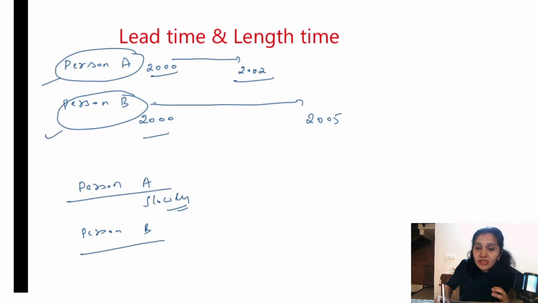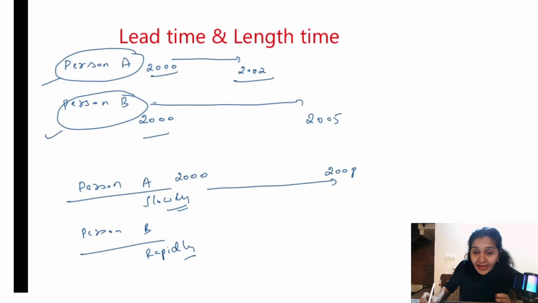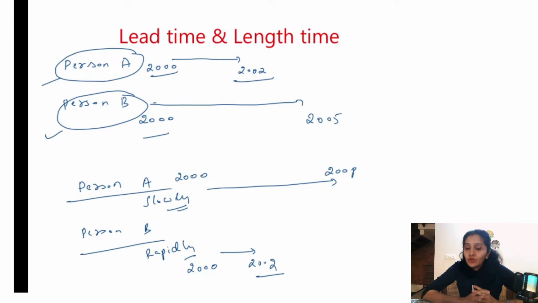Whereas person B is suffering from a disease which is rapidly progressing. So if it develops in the year 2000, in the year 2002 itself, all the signs and symptoms have occurred. For person A, year 2000 and the signs and symptoms develop in the year 2008, so there is an 8 year gap. Now, who has the higher chance of getting detected by a screening test, if we apply one? Is it person A or person B?